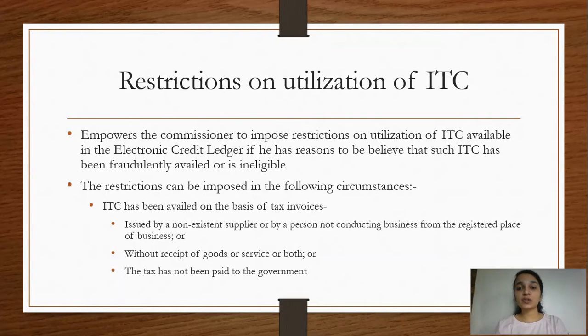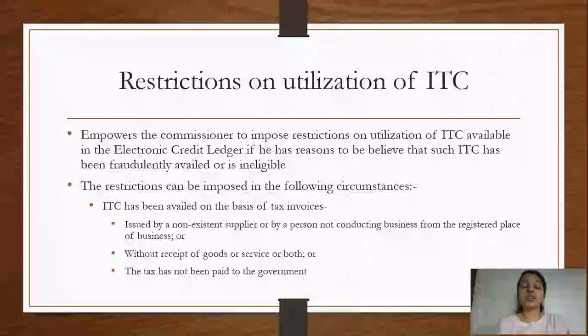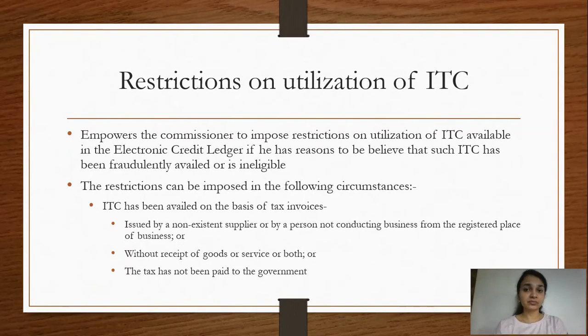The second situation could be wherein you have an invoice but there is no receipt of goods, or there is no receipt of service, or there is no receipt of goods or service, both. So this could be a situation जहाँ पे सिर्फ एक invoice raise हो गया है, but there is no actual receipt of goods, or there is no actual supply of service which is happening. Then in that situation as well, the commissioner may impose certain restrictions on utilization of ITC.